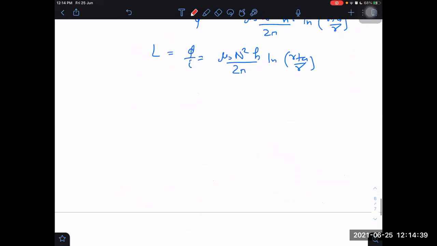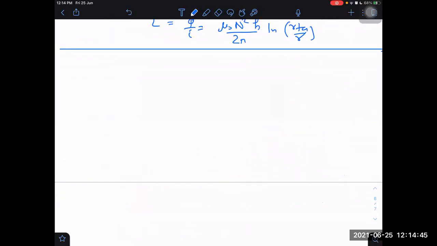Now, what is the self-inductance of a hollow coaxial cable? Can you determine the self-inductance of a hollow coaxial cable?